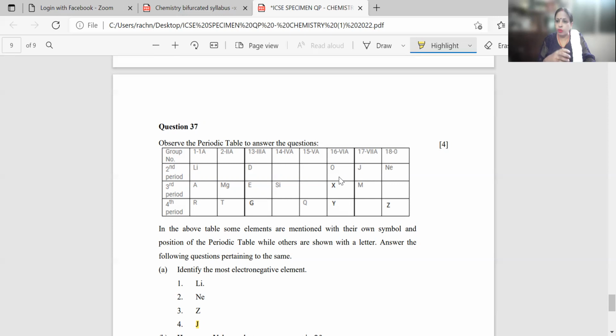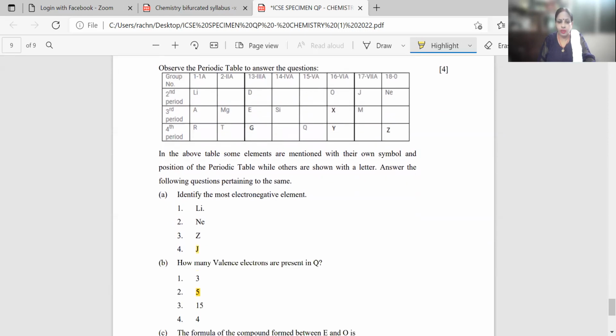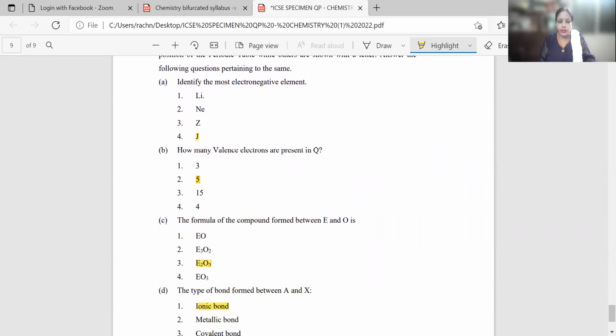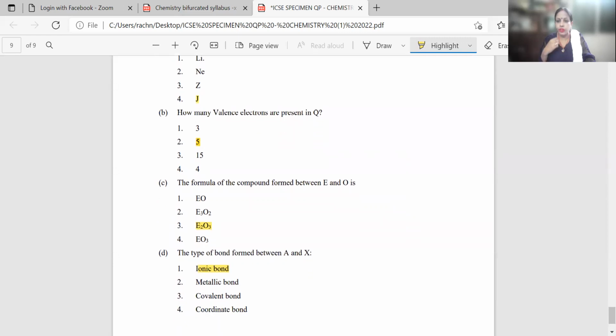So the compound being formed between aluminium and oxygen: aluminium has oxidation state +3, oxygen has oxidation state -2. We interchange the valency, we get the formula Al2O3. But here you have to select the correct answer. It will be choosing the correct option. So the correct option will be E2O3, because the compound formed between aluminium and oxygen has the formula Al2O3. So here the answer will be E2O3.